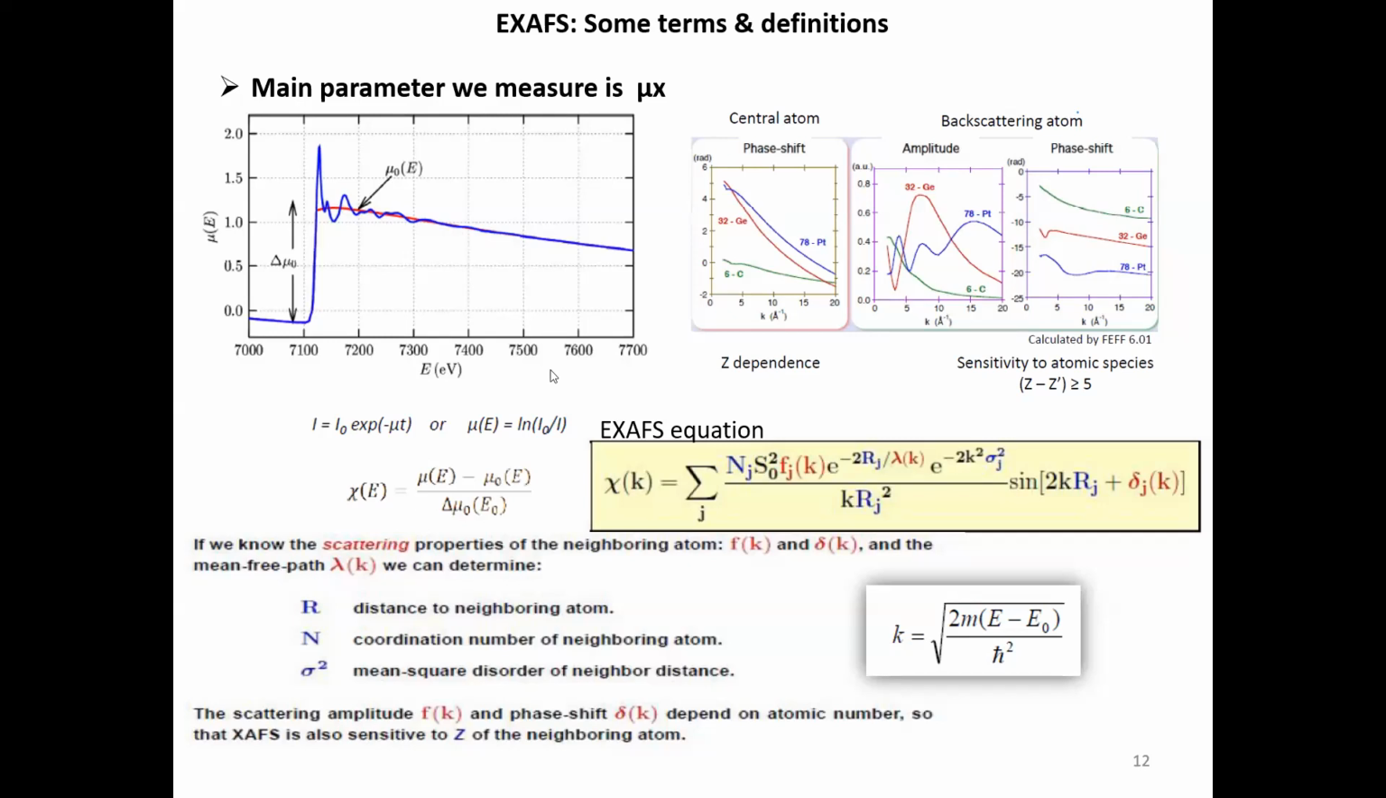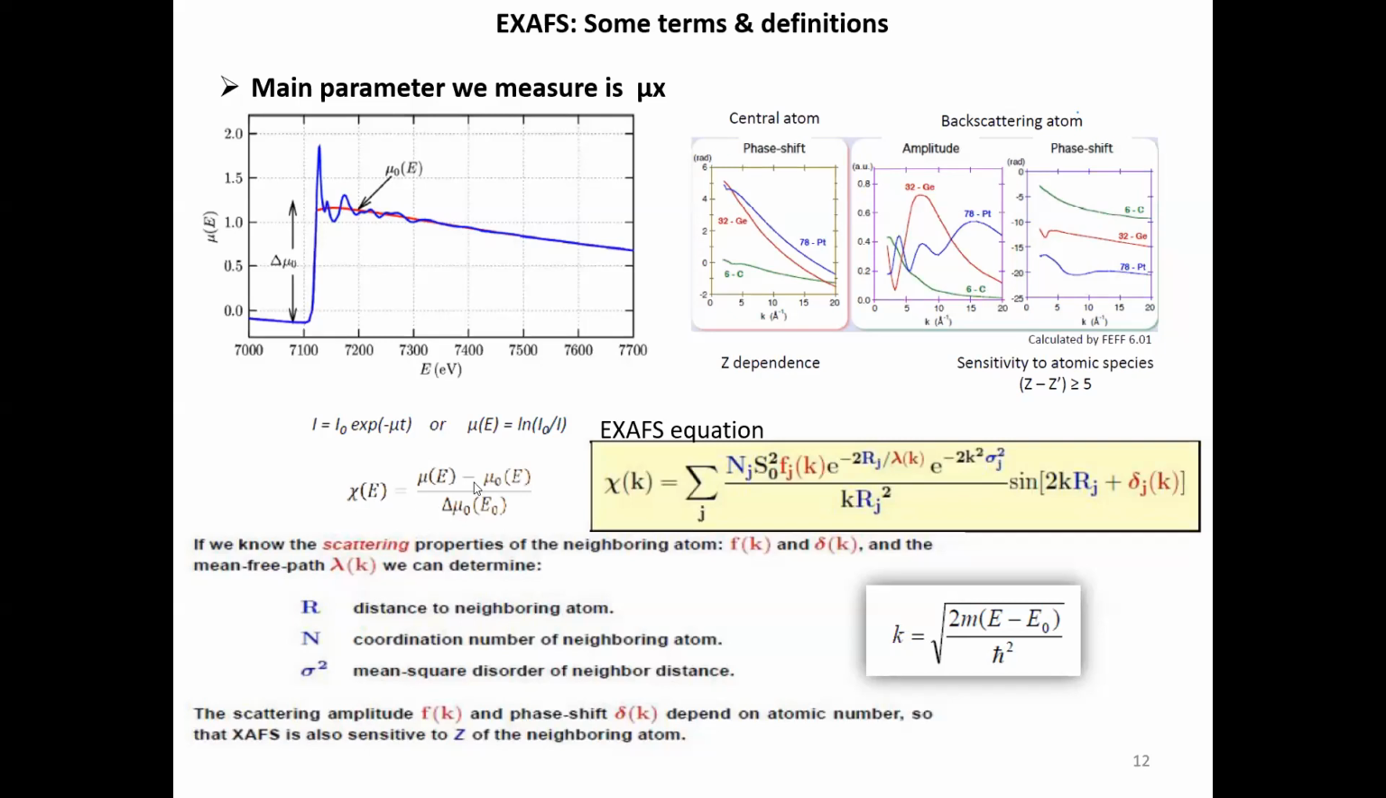Another thing I want to mention is sensitivity to atomic species. It is sensitive for Z minus Z prime more than 5. If it is more than 5, it is more sensitive. Otherwise, you have to deconvolute and get the spectra.